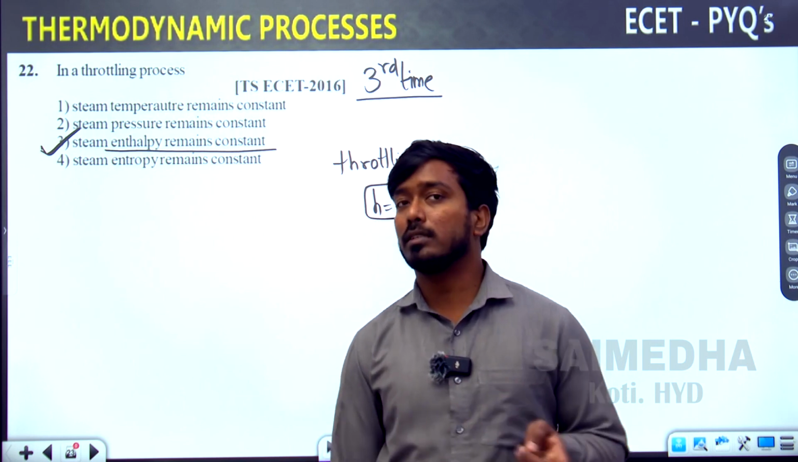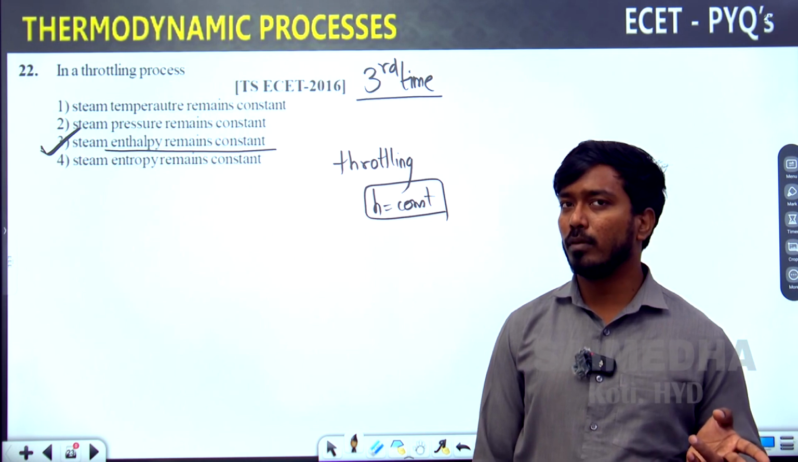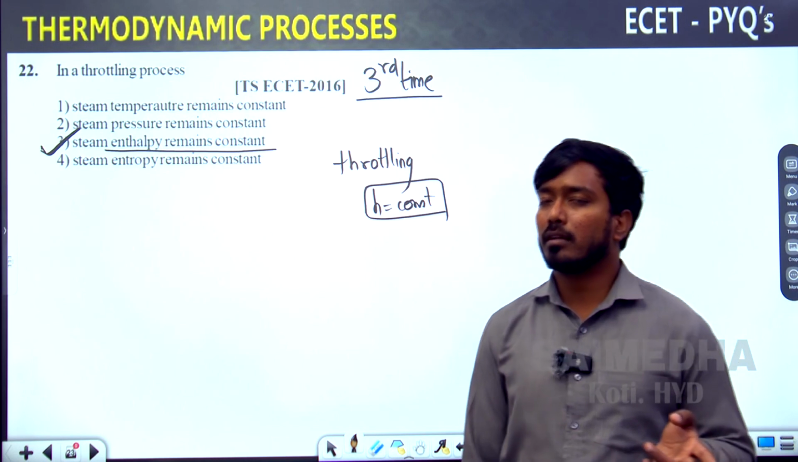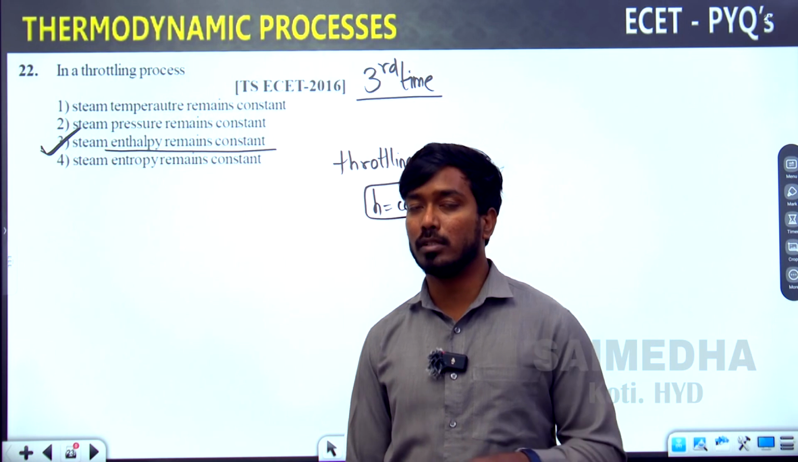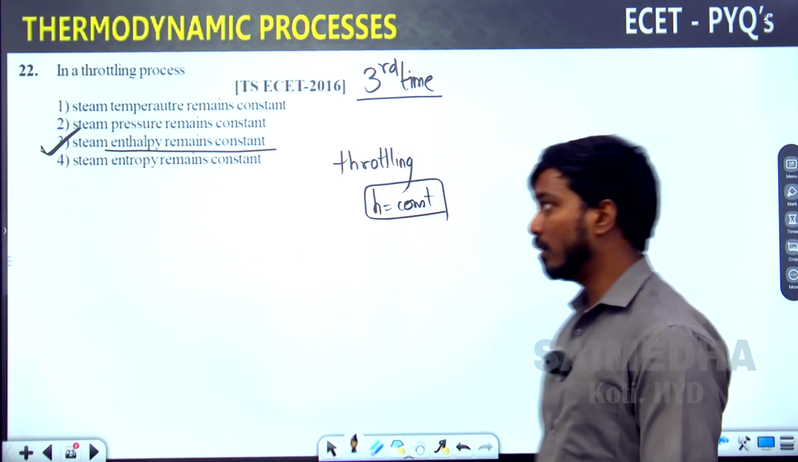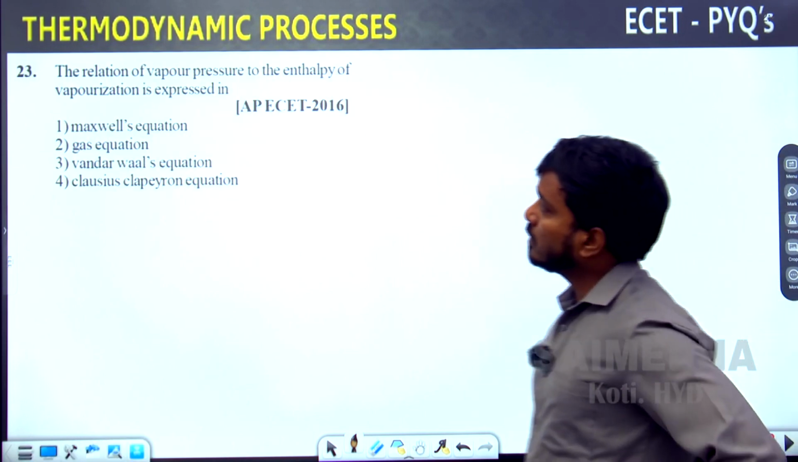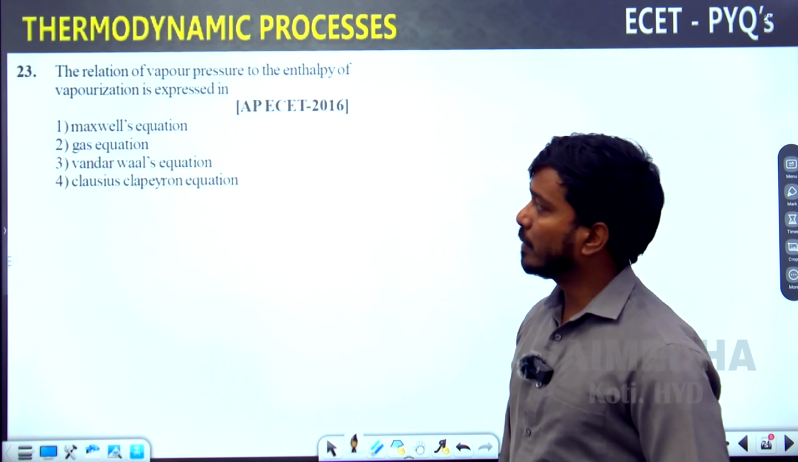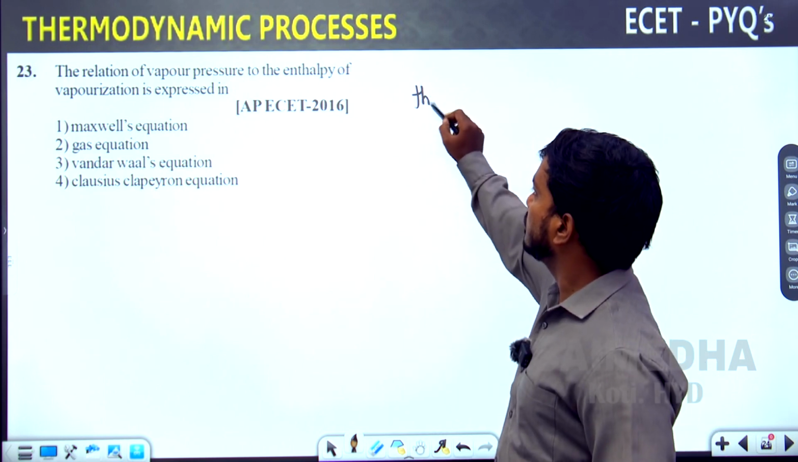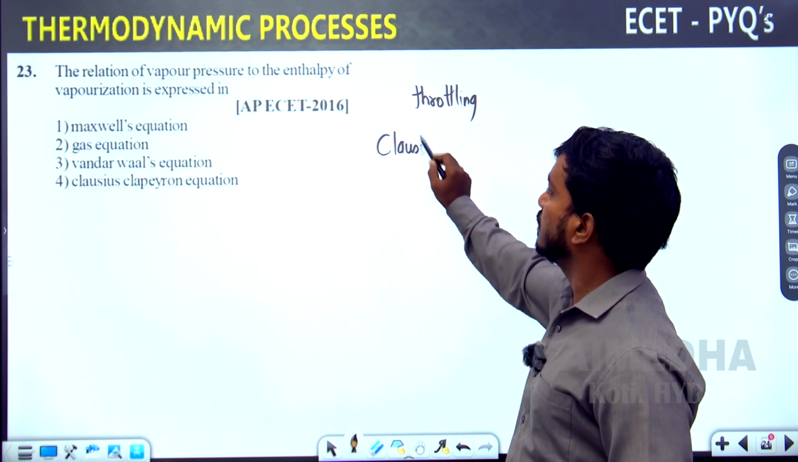First time throttling appeared. Second time throttling appeared in the Clausius-Clapeyron equation form, asking about pressure: pressure decreases, enthalpy constant. And this is the third time. Go for the next question. The relation between vapor pressure and the enthalpy of vaporization. Again, it is related to throttling. I told you the formula: the Clausius-Clapeyron equation.